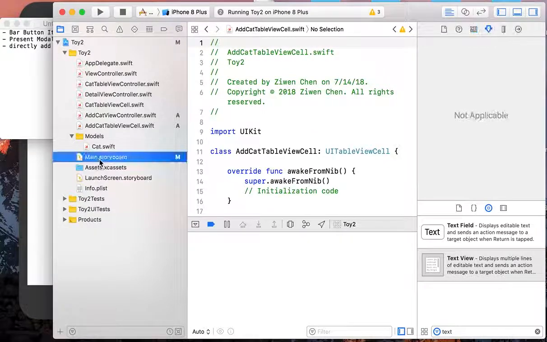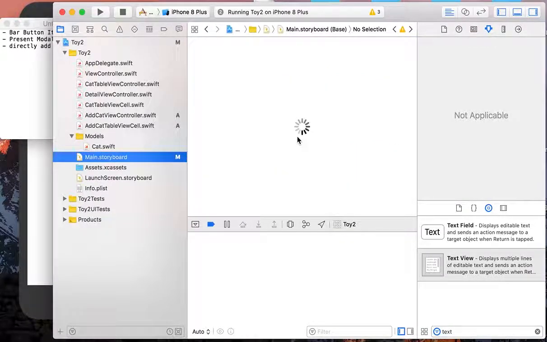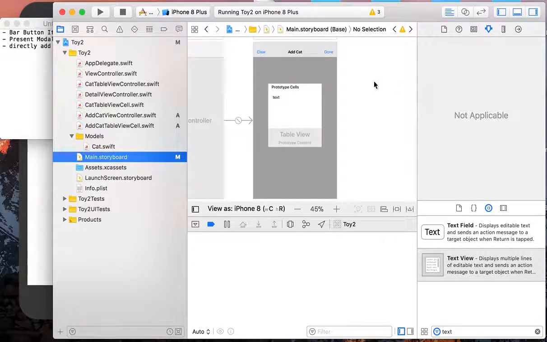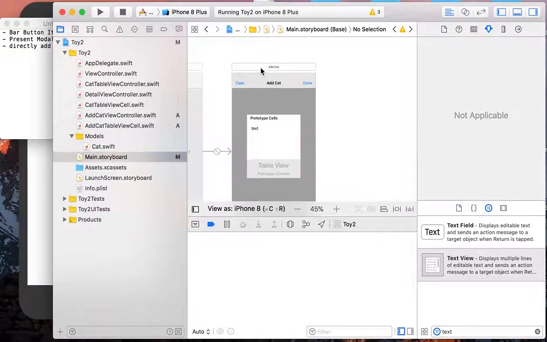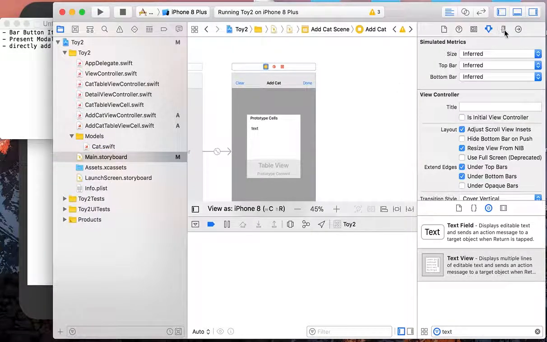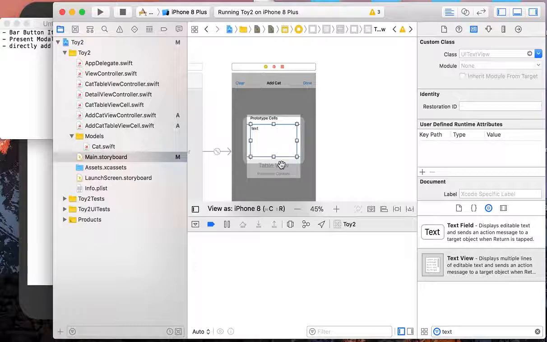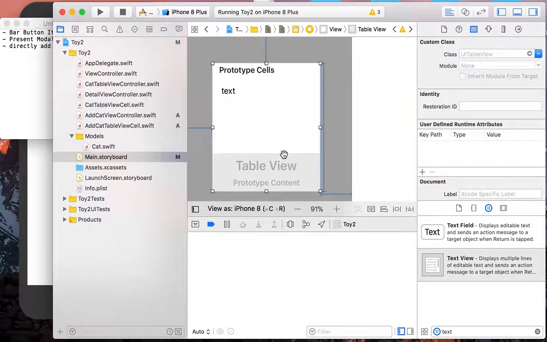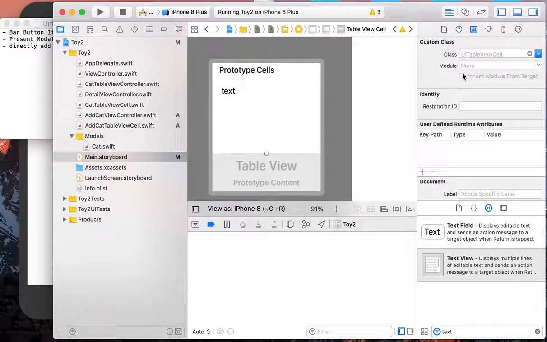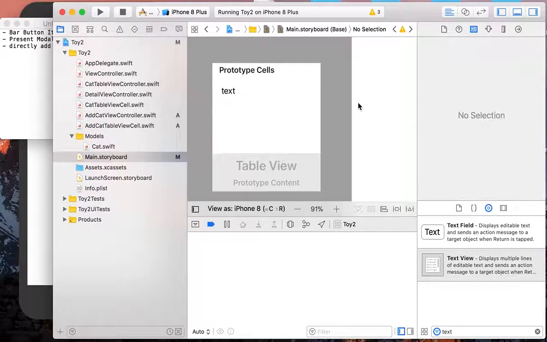Now the next step is our routine. So we should link the file to our class. So yeah, go to Identity Inspector and type in the name of our controller here. So select our prototype cell here. Yeah, and then type in the name CatCell. Yes, great.